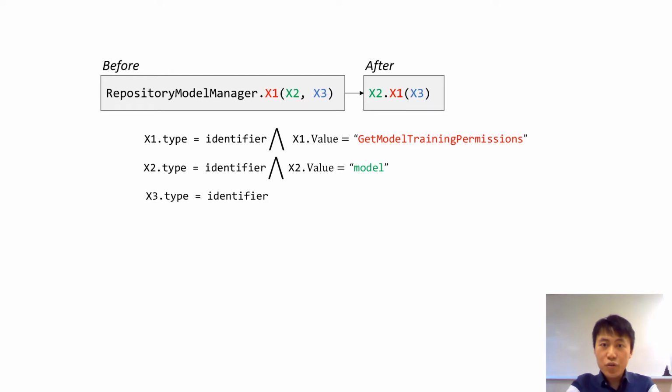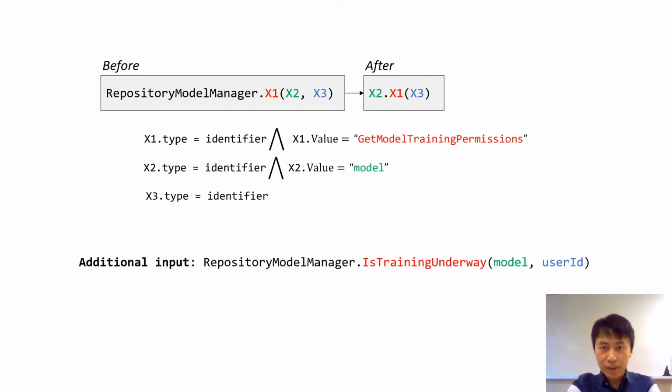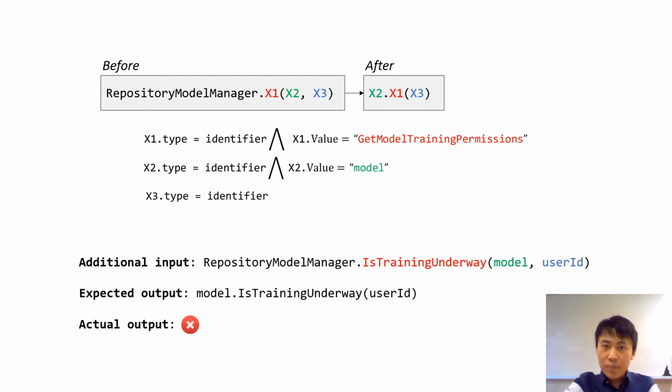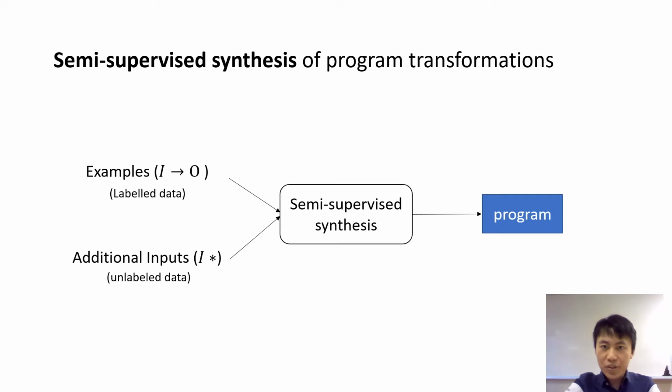However, the program synthesized using two edits may fail to transform some inputs, such as this one. It should be transformed via the same pattern, but Blue Pencil produced a false negative here. The main reason is that the predicate on x1 in the program is too specific. It requires the value of x1, that is the method name, must be get model training permissions. However, the additional input has a different x1 value. Now let's see how our approach can be helpful for such kind of cases.